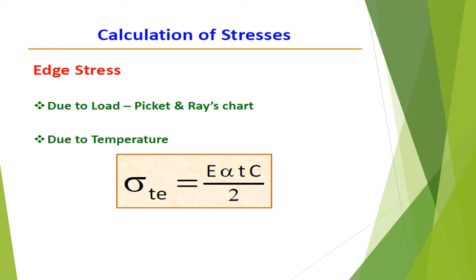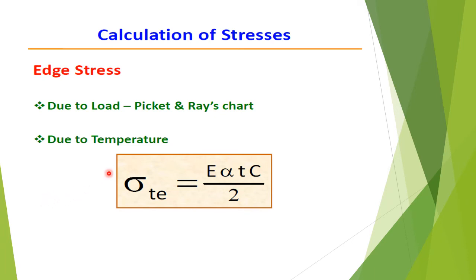Calculation of stresses. Since the loads causing failure of the pavement are mostly applied by the single tandem axle, stresses must be determined from the condition which is shown in figure 1, IRC 58 2002 codebook.